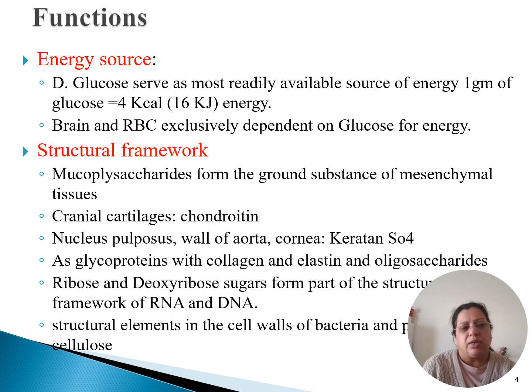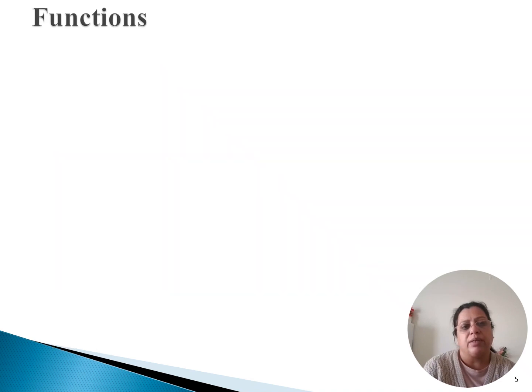Coming on to the next function, structural framework. Carbohydrates form the most important structural framework of our body. Mucopolysaccharides form the ground substance of the mesenchymal tissue. Cranial cartilage is formed of chondroitin. Nucleus pulposus, wall of aorta, cornea are formed of keratan sulfate. And as glycoproteins with collagen and elastin and oligosaccharides, they are all components of the carbohydrates. Importantly, ribose and deoxyribose, which form our RNA and DNA, are taken from the carbohydrates. And the structural element of the cell wall of bacteria is carbohydrate.